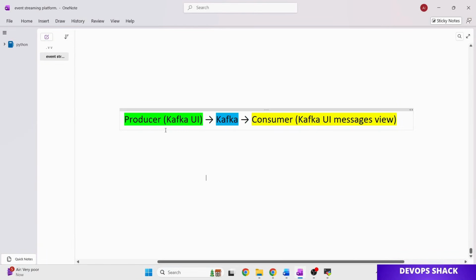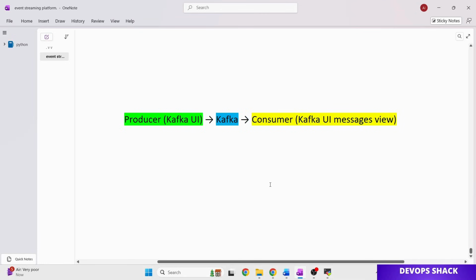The Kafka UI was the producer, it created the message, it went into Kafka and got stored there, and eventually the consumer, which is also the Kafka UI, was able to consume the message separately from the Kafka server. Okay, so this confirms that it is working fine.